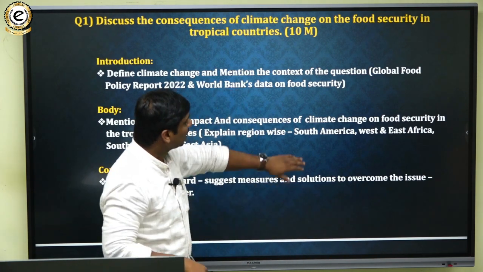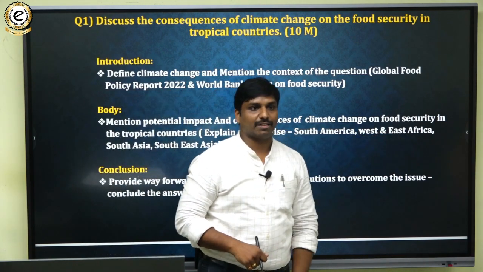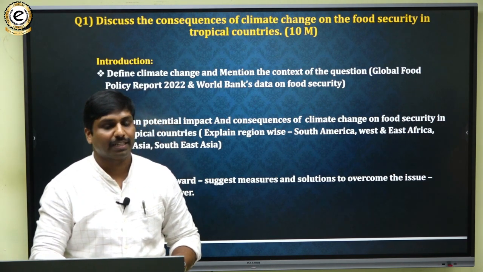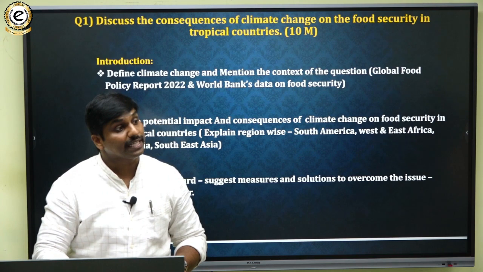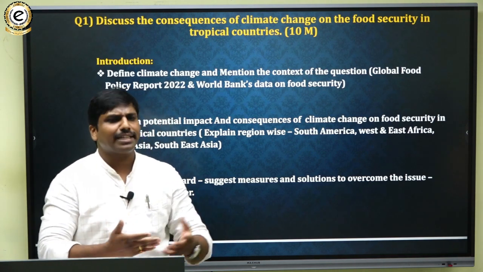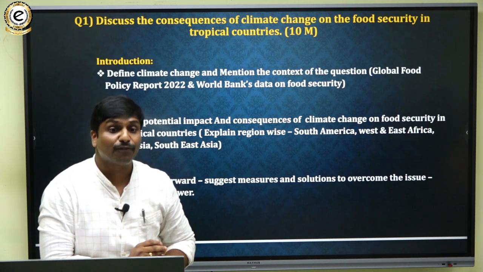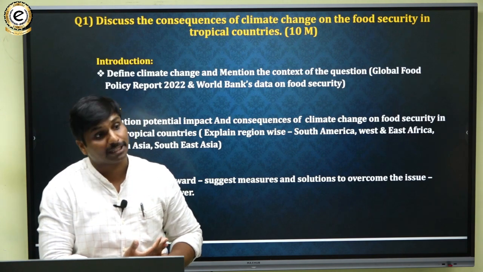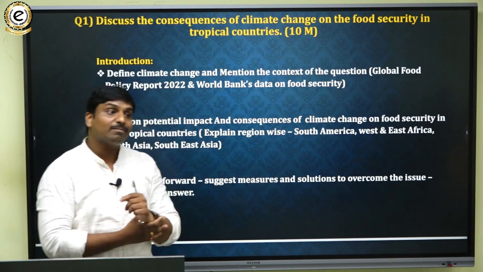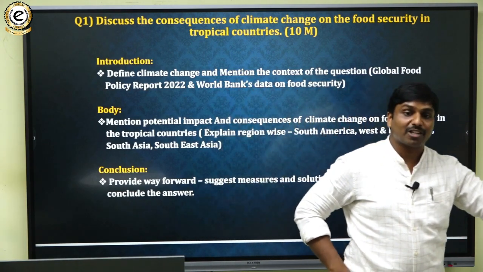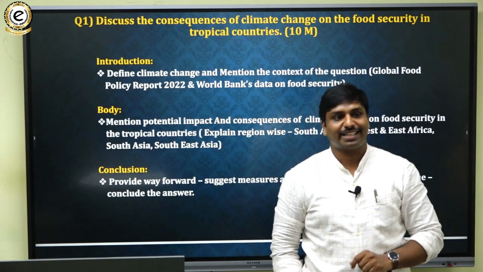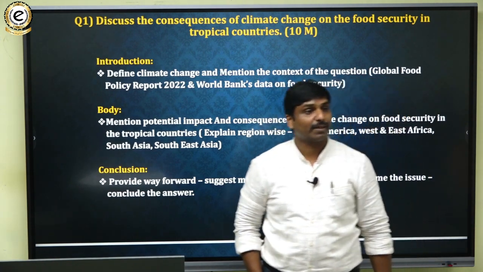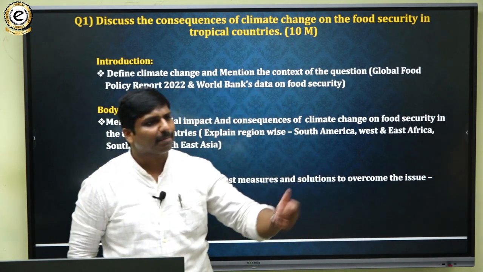In a similar fashion, take West Africa and East Africa. Do you know, another context was Somalia, one of the East African countries. Somalia was in severe famine, was utterly in trouble with respect to food shortage and food crisis. And in fact, if you try to analyze and interlink it with the prelims papers, there was a question in prelims also with respect to Somalia. They asked which of the following countries is facing severe famine and severe food crisis. In that manner, they have given a question.